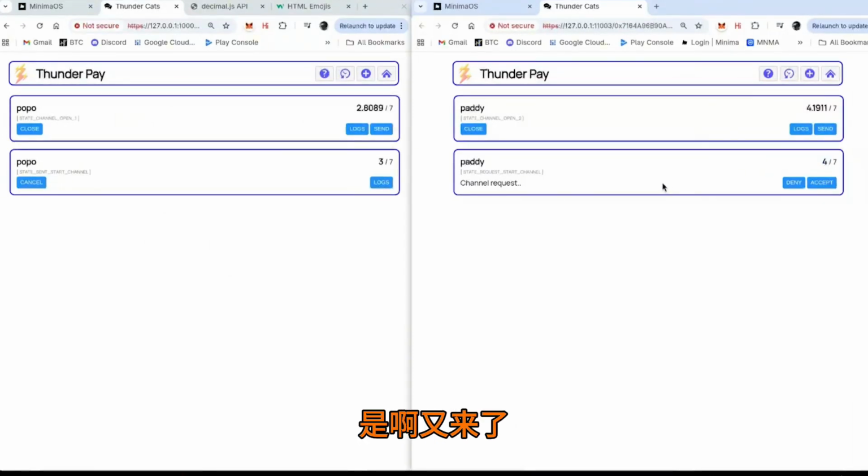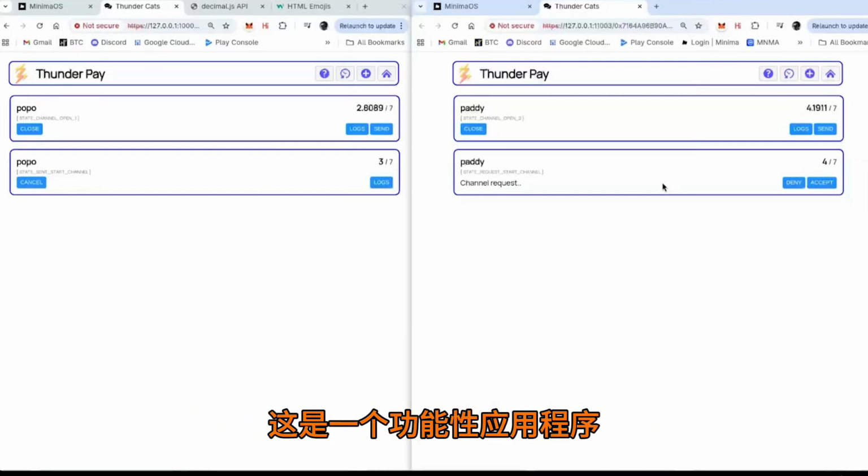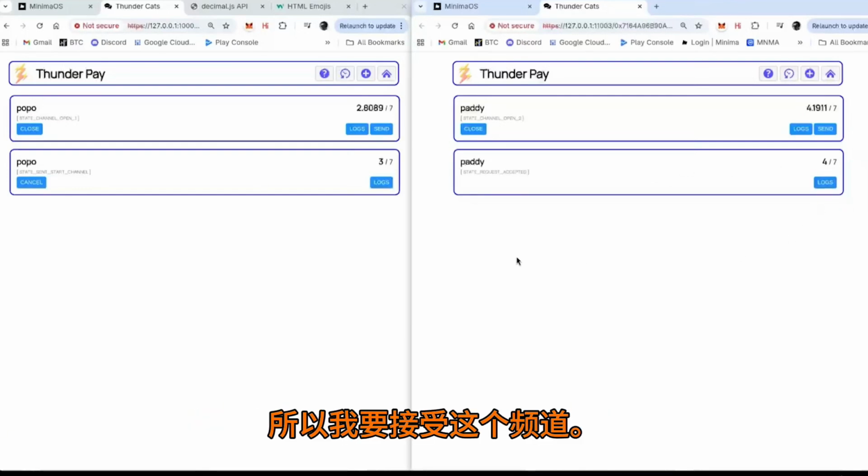Again, don't get too excited about the look and feel or any of that. This is a functional application. Clearly, there's different ways that we could do this. So I'm going to accept the channel.